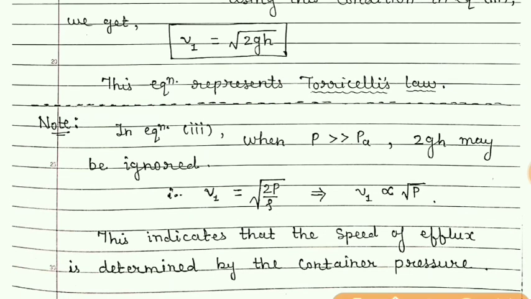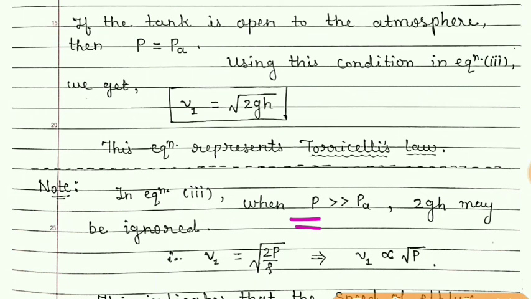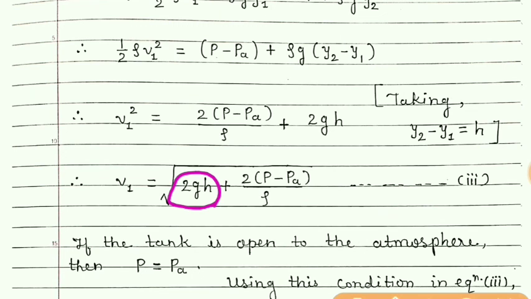Now students, in this equation number 3, if the pressure P inside the container is very much greater than atmospheric pressure, in that case we can ignore 2gh, because the pressure due to height can be neglected. So when P is very much greater than PA, we can neglect this term as well as PA.